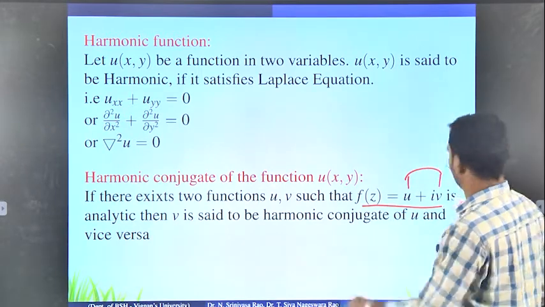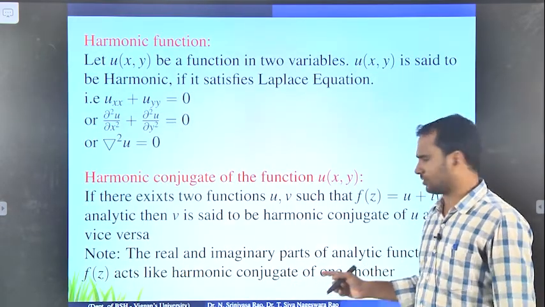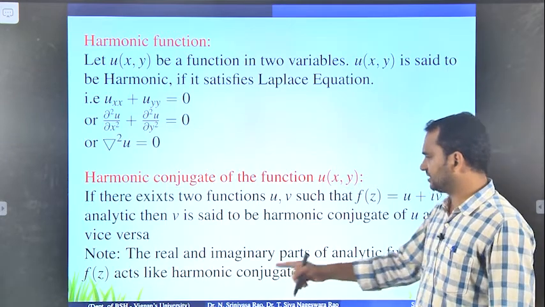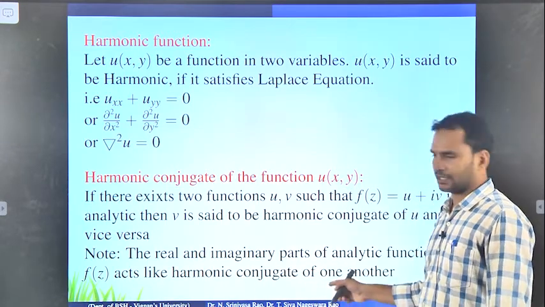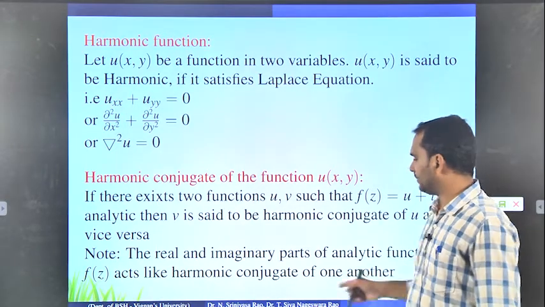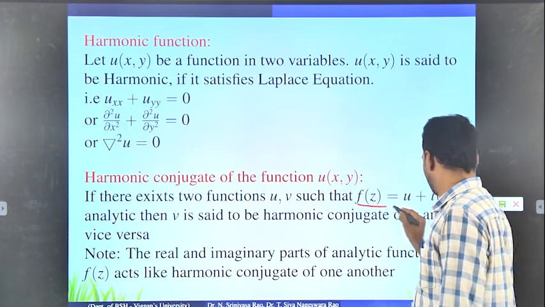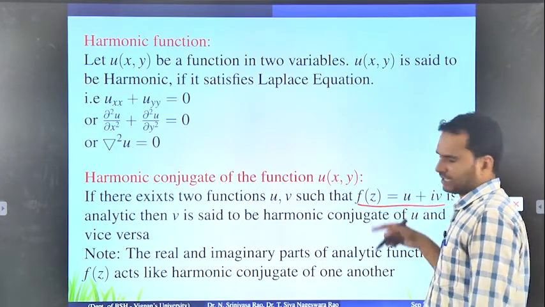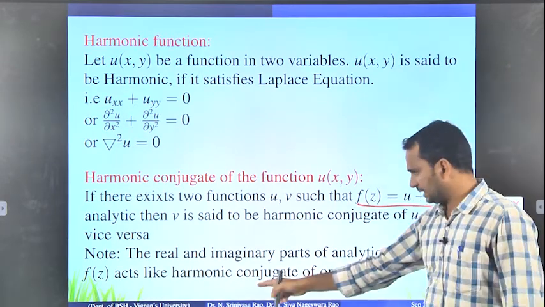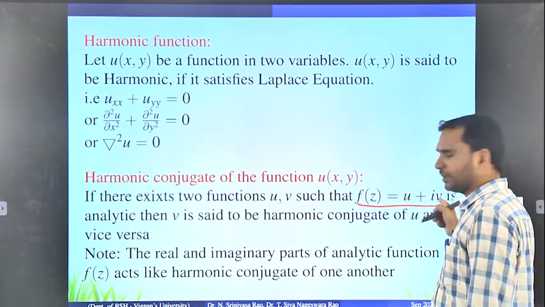And one more note point you just remember here. The real and imaginary parts of an analytic function f of z act like harmonic conjugates of one another. So if f of z equals u plus iv is analytic, then u is the real part and v is the imaginary part.